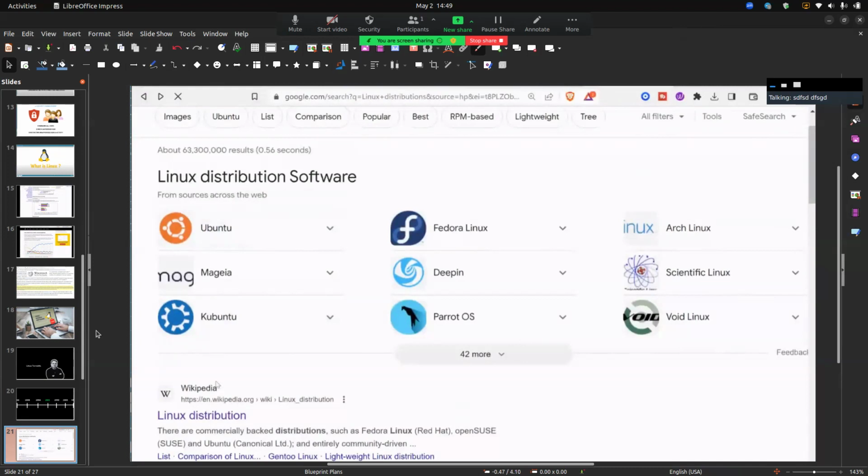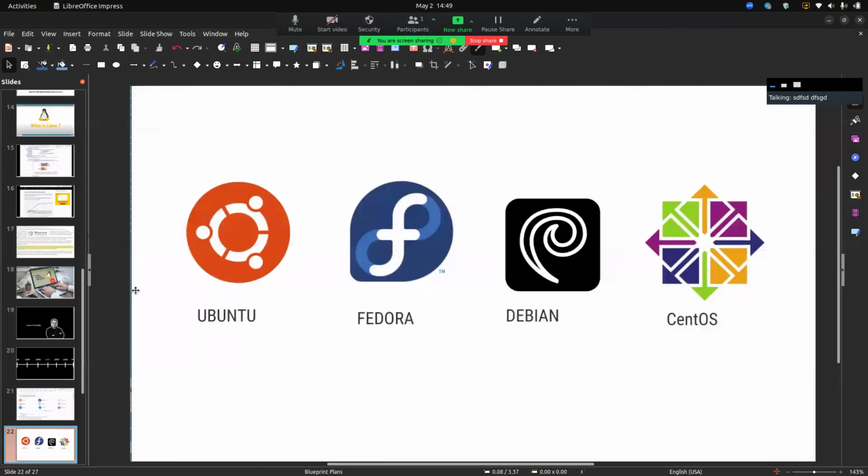If you want to search about Linux, you should know about Linux distributions: first of all Ubuntu, then Fedora, Arch, Mageia, Deepin, Parrot, Kubuntu, Void Linux, and so on. The most popular Linux operating systems are Ubuntu, then Fedora, then Debian, and then CentOS.